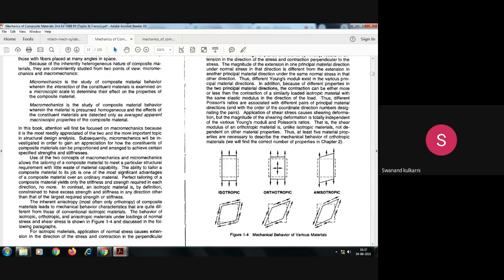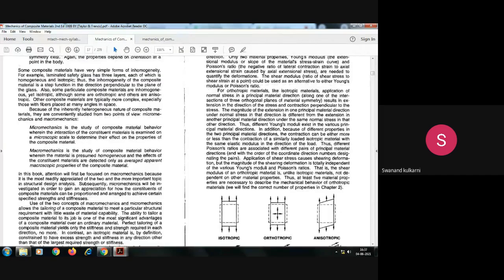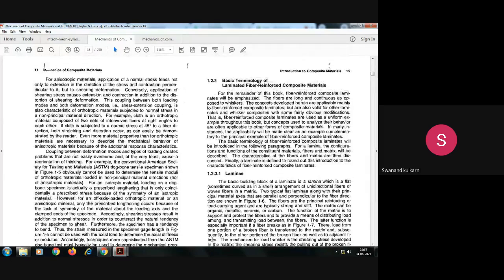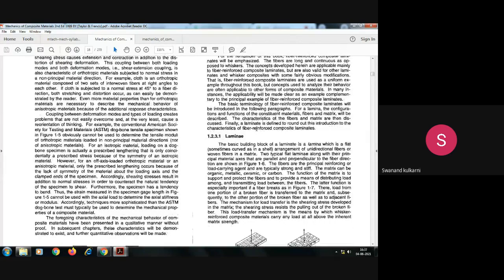But in case of anisotropic, the properties of the material don't remain constant in any two directions. In all three directions, the properties are different. So here we can observe the basic terminology of laminated fiber reinforced composite materials.